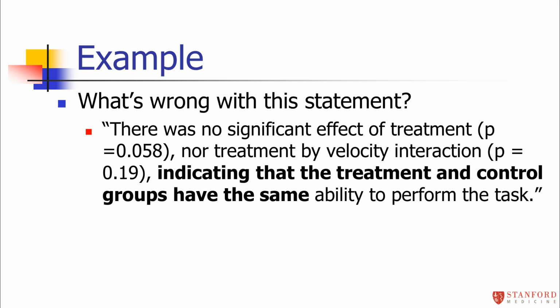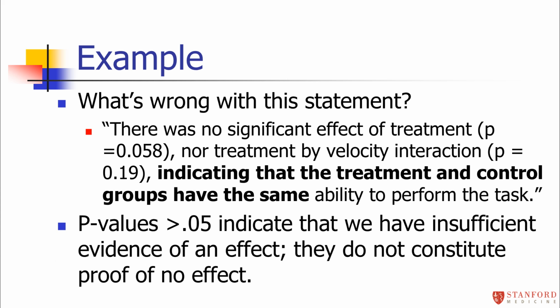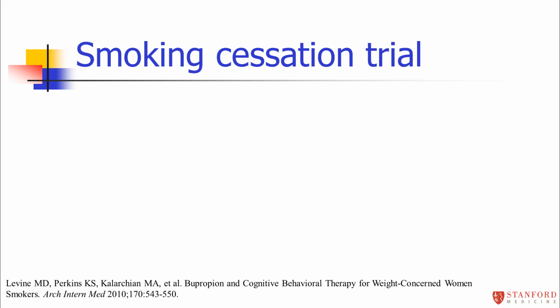We don't quite reject the null hypothesis. The p-value is not quite significant, but that doesn't tell you that the groups are the same. It just tells you that we have insufficient evidence yet to say that they're different. There's a subtle difference, but a very important difference. If the p-value is greater than 0.05, that just means we have insufficient evidence of an effect. That does not prove that we have no effect.